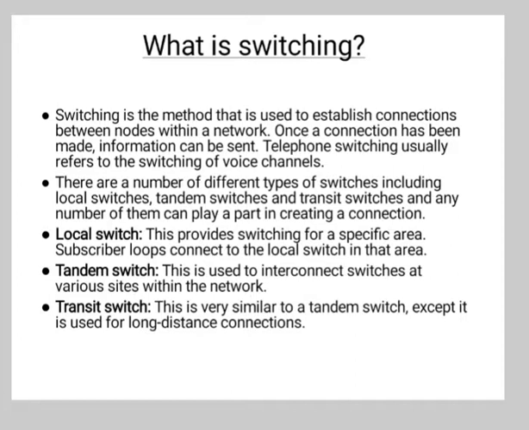Now, what is a local switch? It provides switching for a specific area. The subscriber loops connect to the local switch in that area. What is a tandem switch? This is used to interconnect the switches at various sites within the network. And the transit switch is very similar to a tandem switch except it is used for long distance connections.